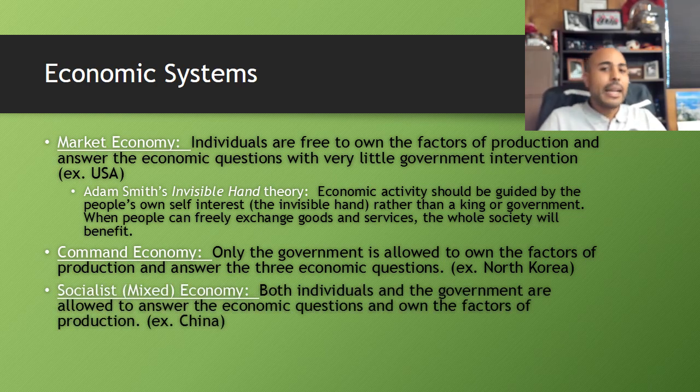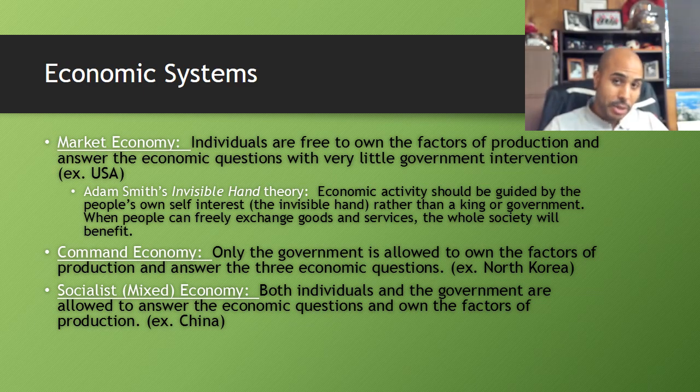Now, the last kind of economy, or actually I should say the third kind of economy, we know there's another kind, but we'll get there in a minute. The last kind that you really need to know for the test is what's called socialist or a mixed economy. Remember that socialism is a kind of system where both individuals and the government are allowed to own the factors of production and answer the three basic economic questions of what to make, how to make it, and who gets it. Socialism is essentially what every country in the world practices today,